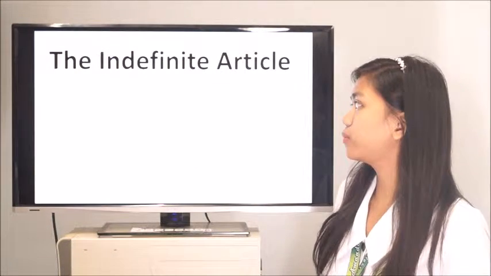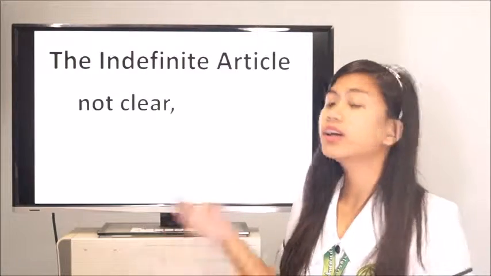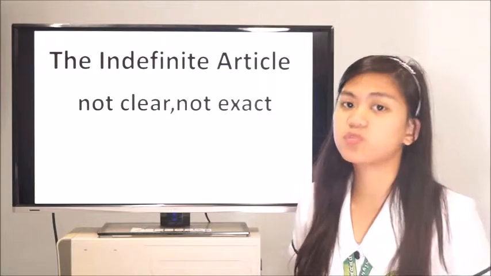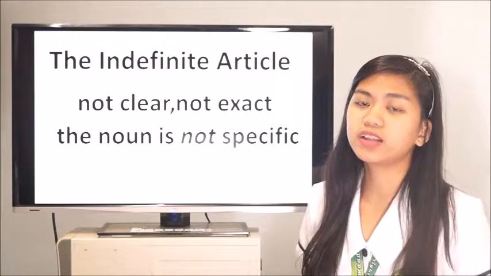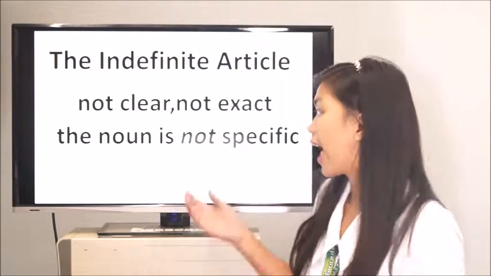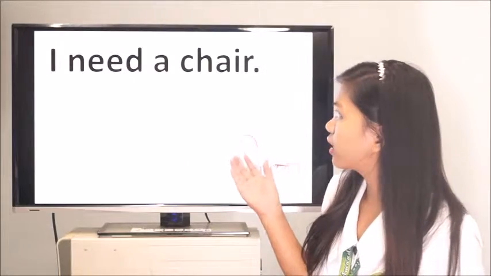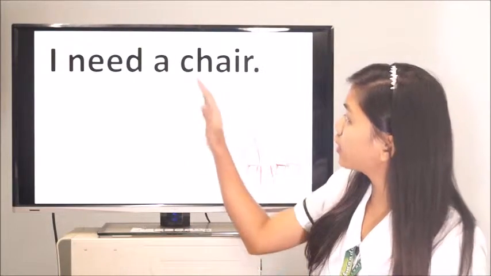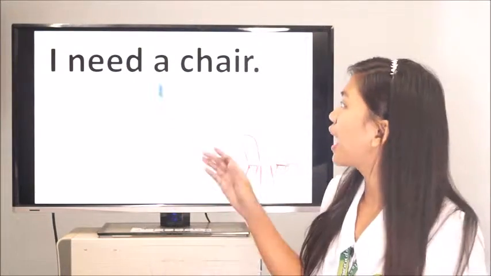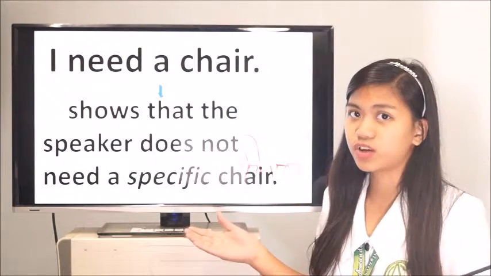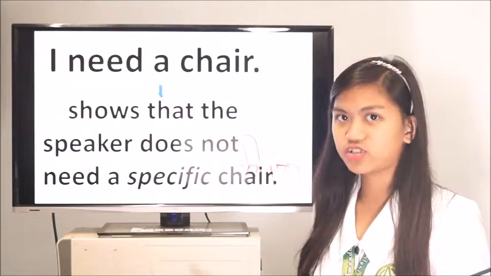Second, the indefinite article. Indefinite means not clear and not exact. It tells us that the noun is not specific. The indefinite articles in English are a and an. Example, I need a chair. In the sentence above, we find the article a. A shows that the speaker does not need a specific chair, so he can have any chair.